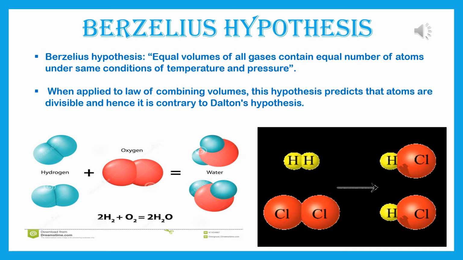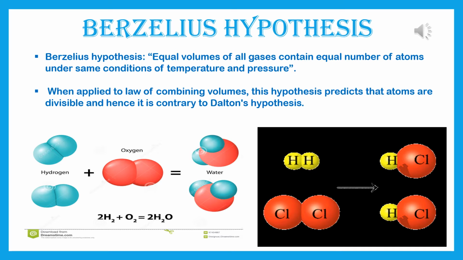Just now I have told you the Dalton's atomic theory. According to Dalton's hypothesis or Dalton's atomic theory, two atoms of hydrogen react with one atom of oxygen to form one molecule of water.